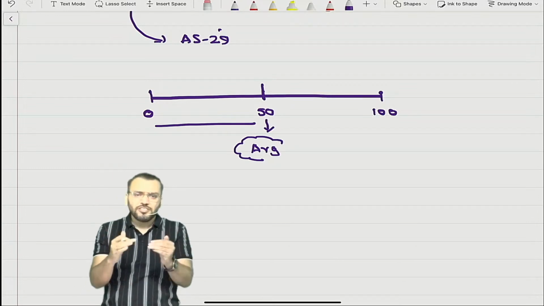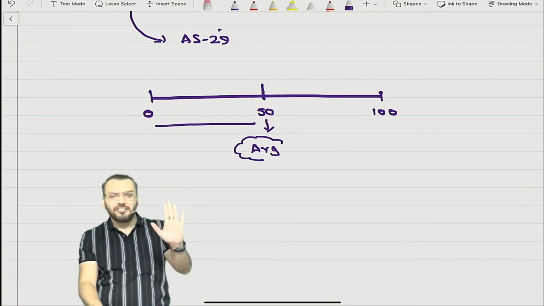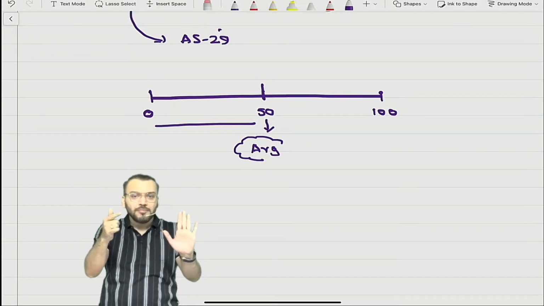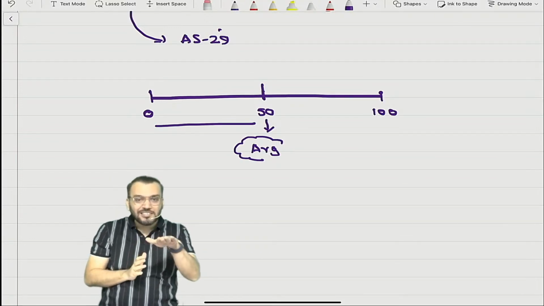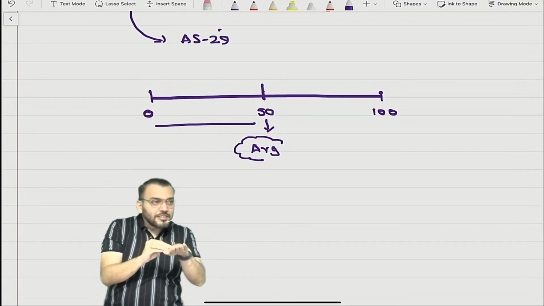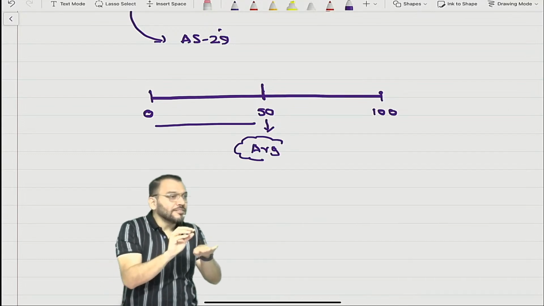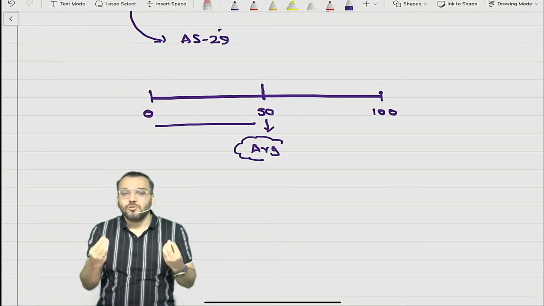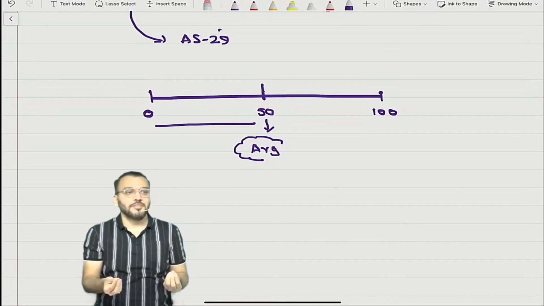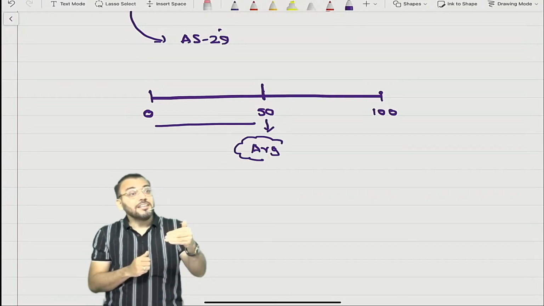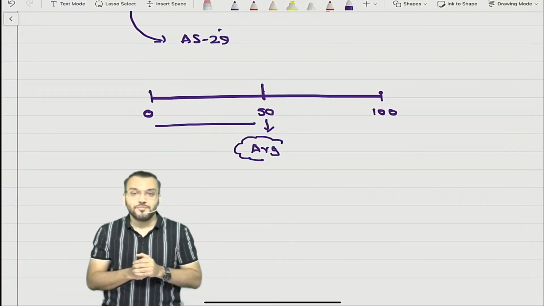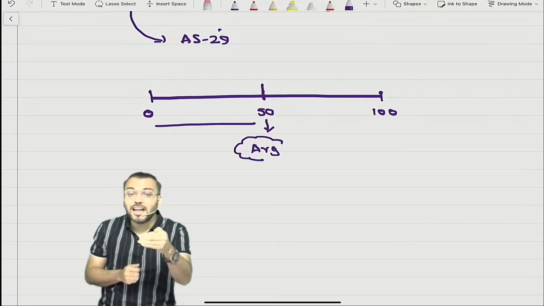Only 50%. Just try to understand. When you were in class 10, you wrote one exam. Was that an important exam for your life or not? Class 10, an important exam. Correct. But what was the target in that exam? What did your parents tell you, how much you should score? What was your target?